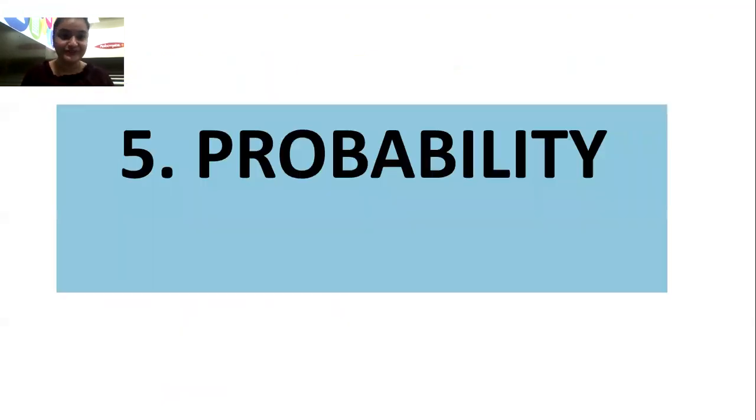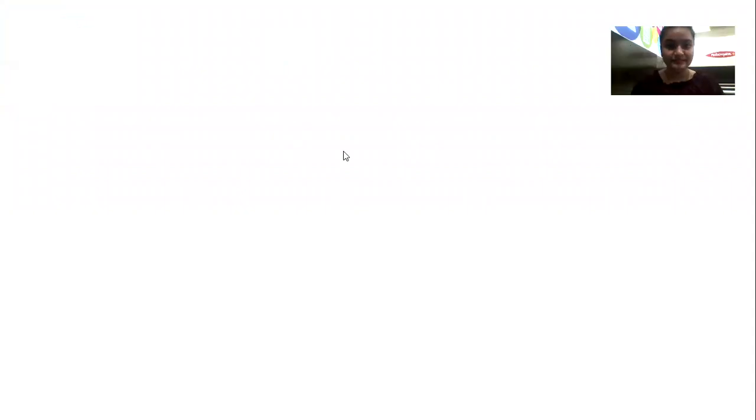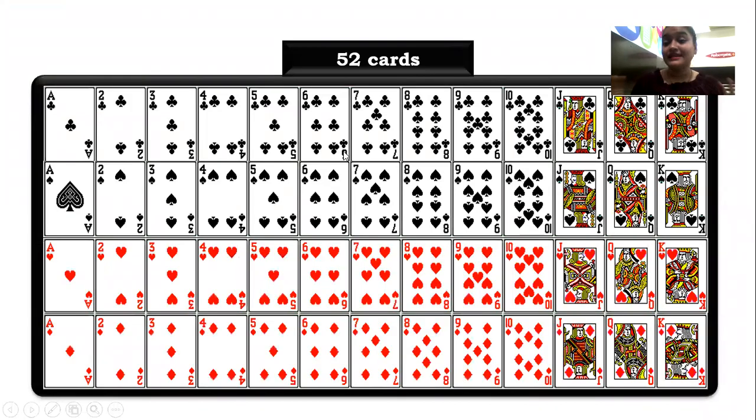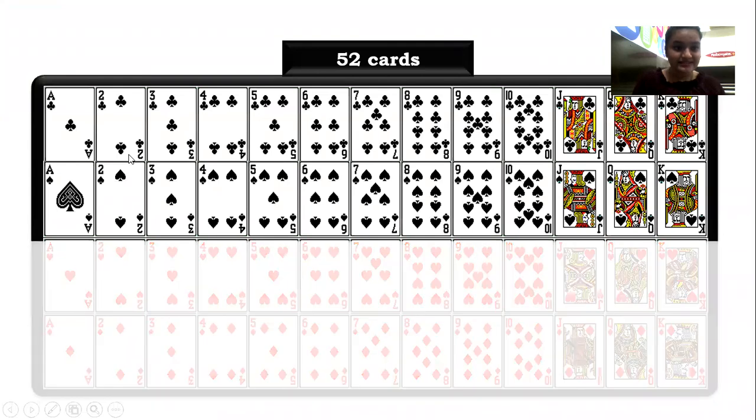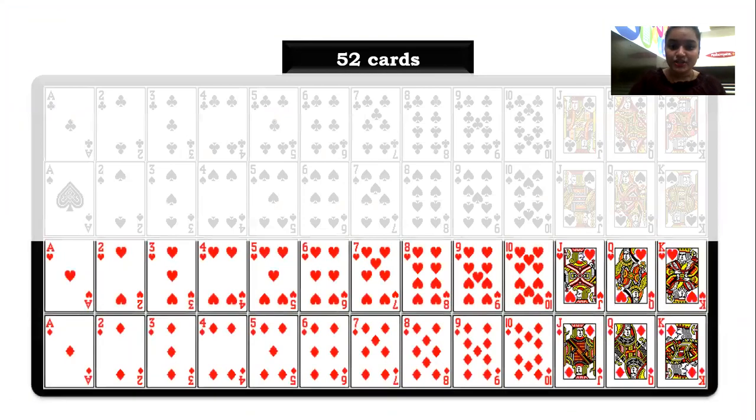Let's proceed further with our next chapter, that is probability, the easiest one. Now guys, over here let's do probability. This is an interesting concept of probability. You have 52 cards with you. We are going to do a concept of playing cards. Just observe this, you have 52 cards. In the beginning you can see you have 26 black cards, 26 red cards.